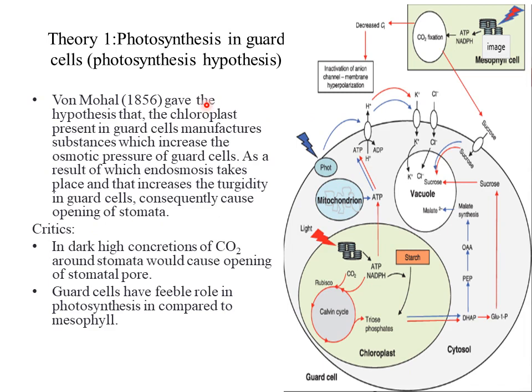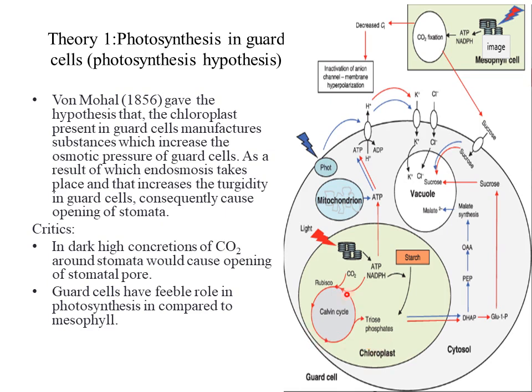Now, to explain the first theory in detail, that is the photosynthesis hypothesis. Here you can see the structure of the guard cell. When I explained the guard cell, I told you that the chloroplast is present and other organelles are also present in the guard cell, which differentiate the guard cell from the subsidiary cells or epidermal cells, which are present next to the guard cells.